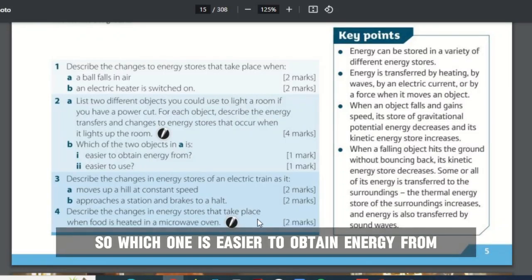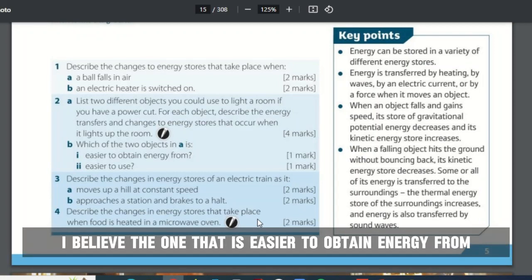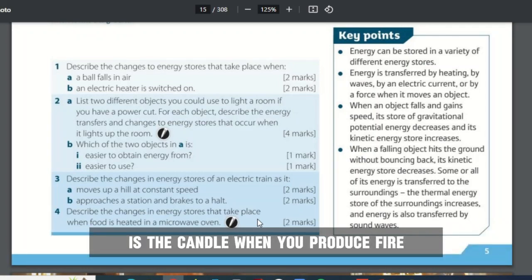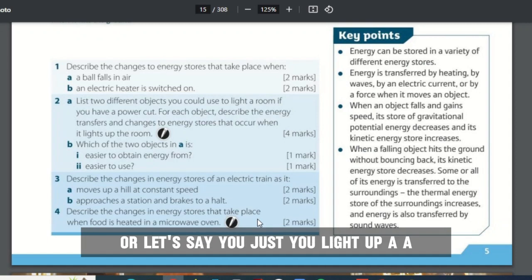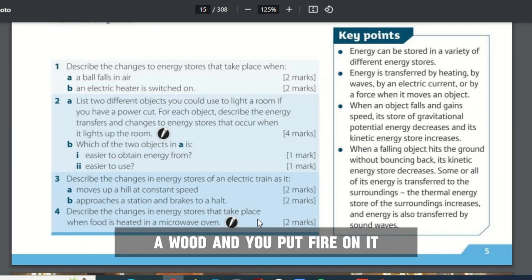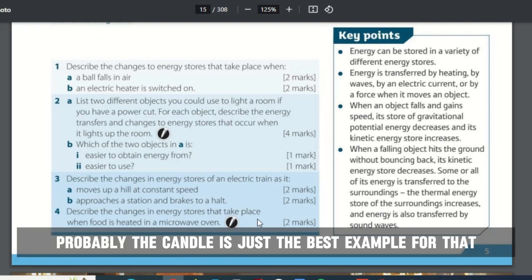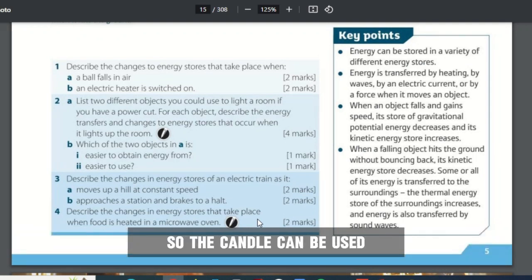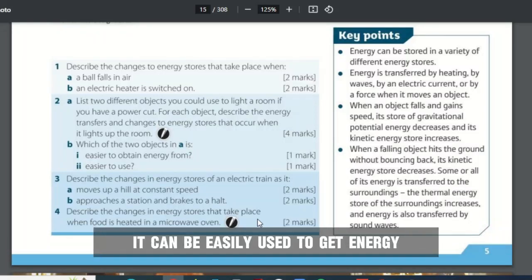So which one is it easier to obtain energy from? I believe the one that is easier to obtain energy from is the candle when you produce fire. Or let's say you light up a wood and you put fire on it. Probably the candle is just the best example for that. So the candle can be easily used to get energy.